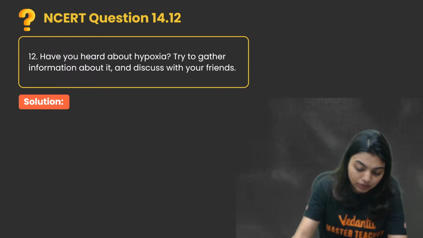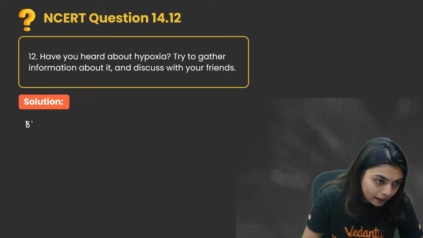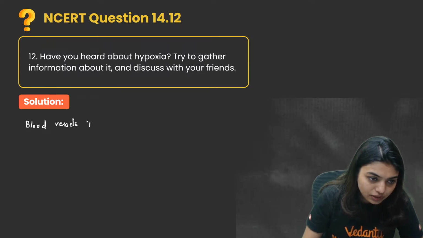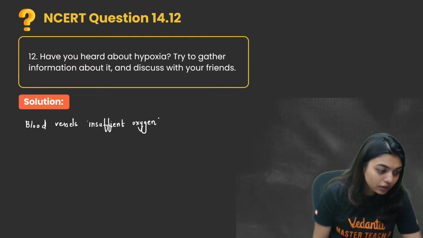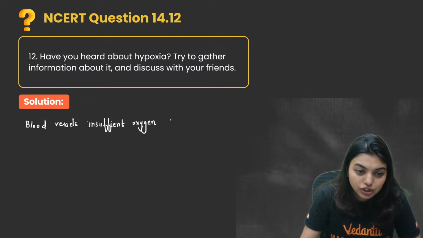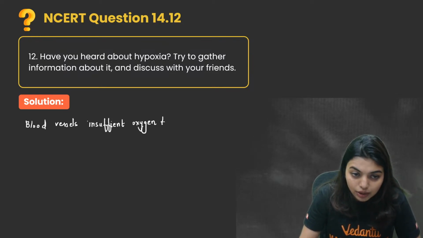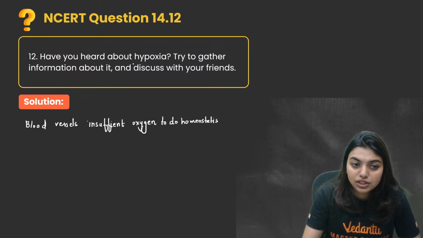But whenever the blood vessels have insufficient oxygen, to maintain our body's homeostasis, this condition called hypoxia will happen.